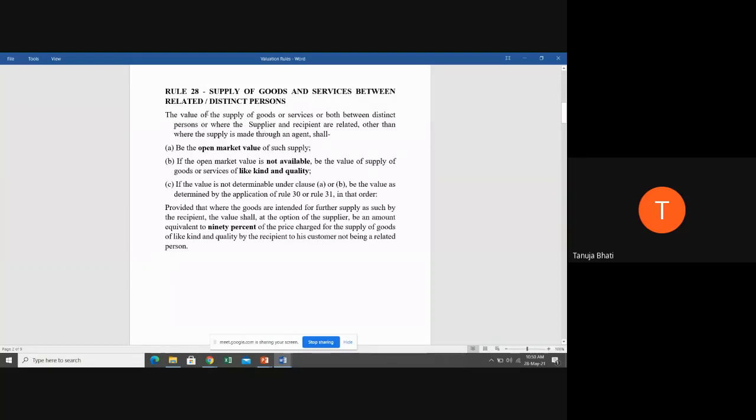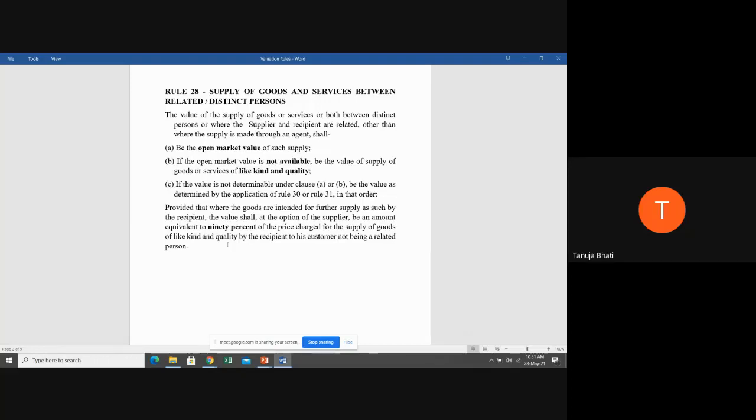Suppose there is a supply between related persons. Suppose Mr. X and Mr. Y are related persons. So Mr. X is selling to Mr. Y. So here Mr. Y is your recipient. Now suppose the recipient is further selling the goods. So what is happening here? Mr. X is the supplier, he is supplying to his related person Mr. Y, and Mr. Y is further selling the goods to some other customer.